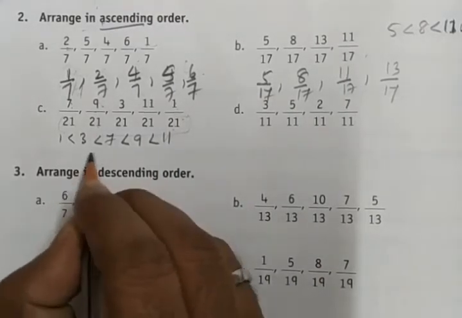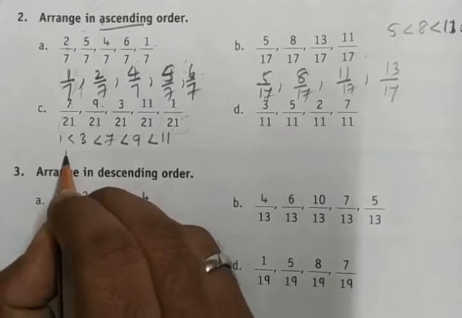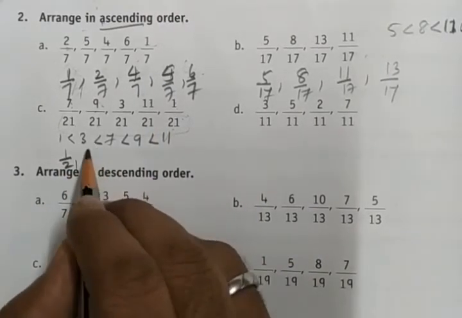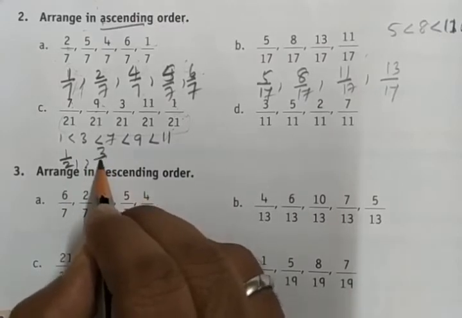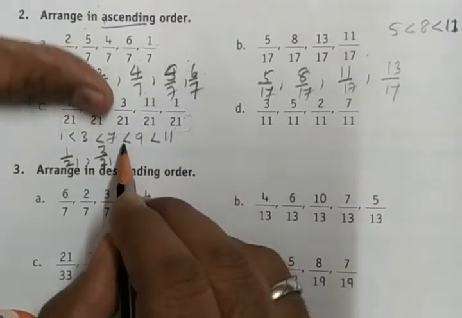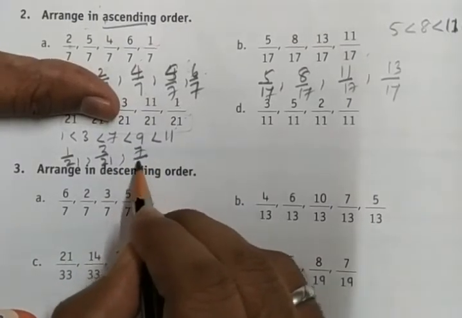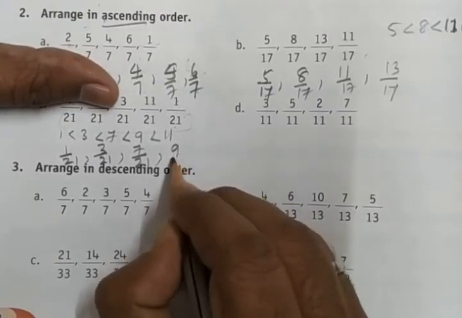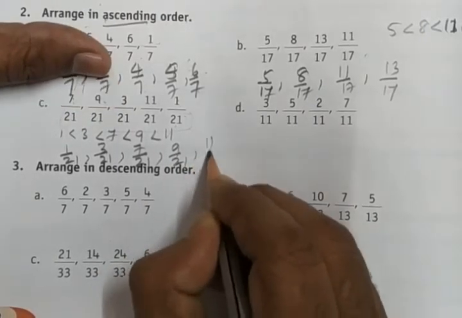Then first is 1 by 21, then 3 by 21, next is 7 by 21, next is 9 by 21, then 11 by 21.